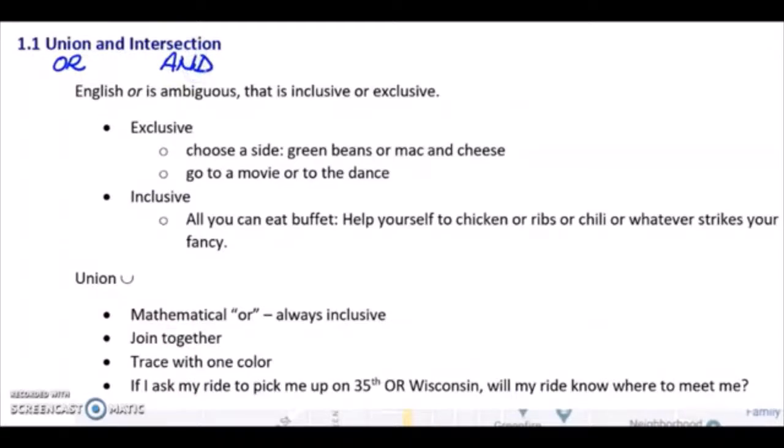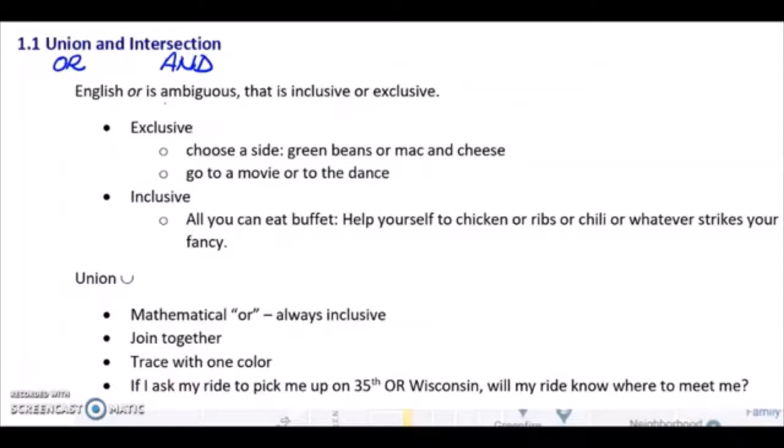And actually, I misspoke a little bit there. The English word or is ambiguous. It could be inclusive or exclusive. For example, if it's exclusive, I could say, what would you like for a side? Would you like green beans or mac and cheese? So you can have one or the other, but not both. Would you like to go to a movie or to the dance? You can do one or the other, but not both.